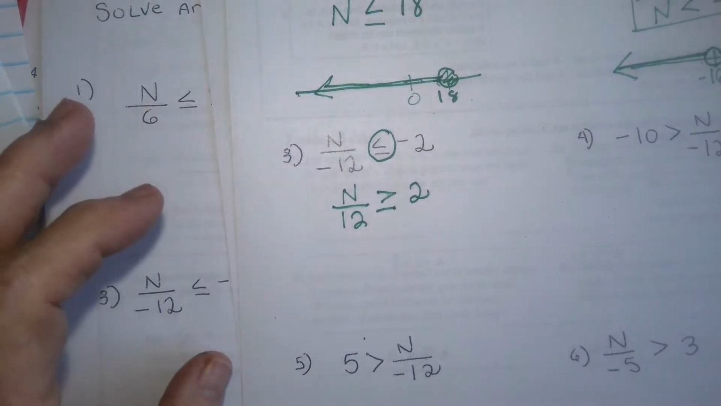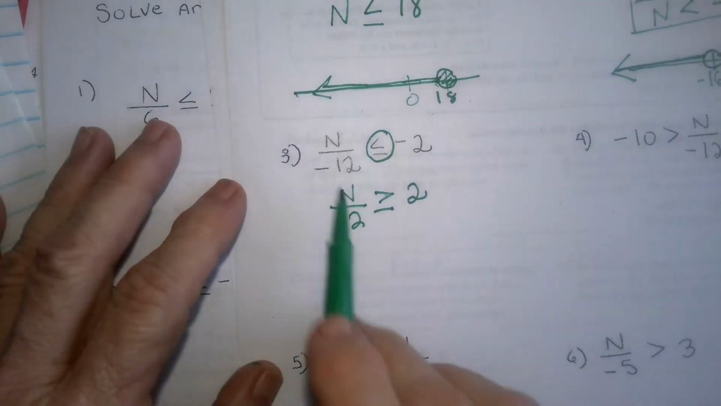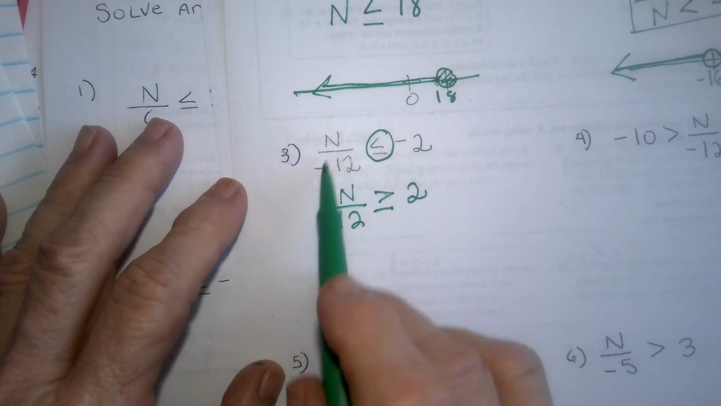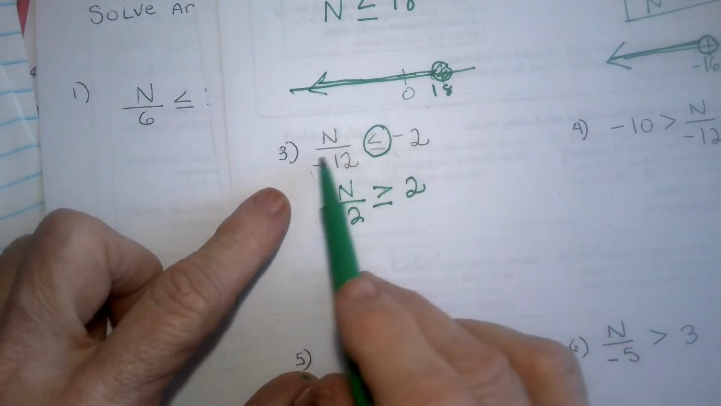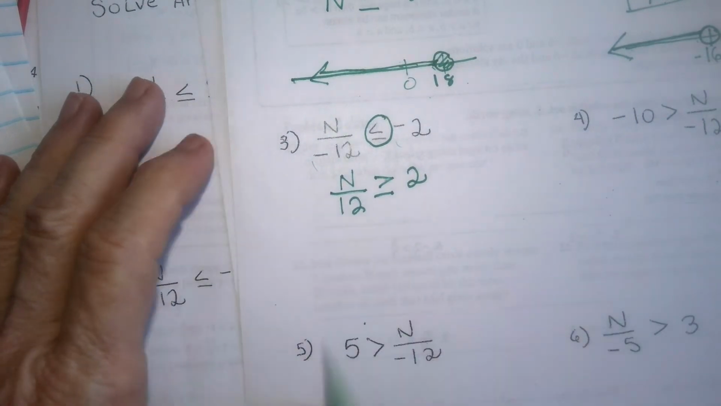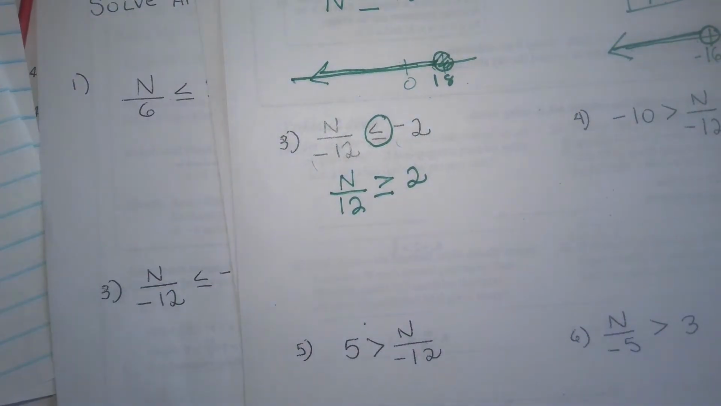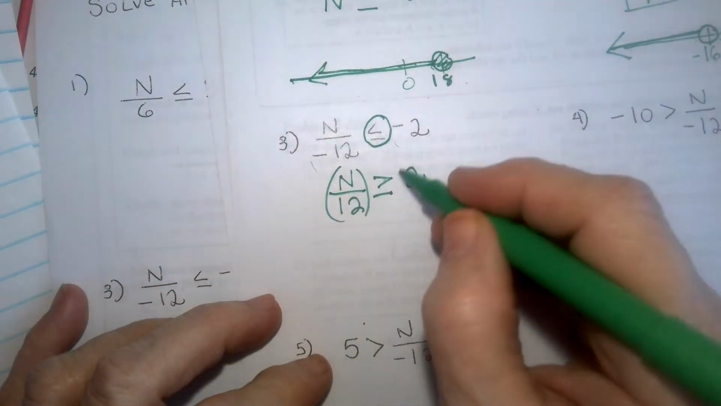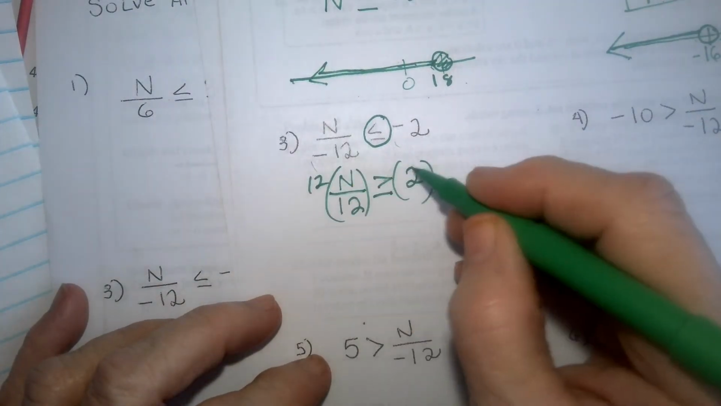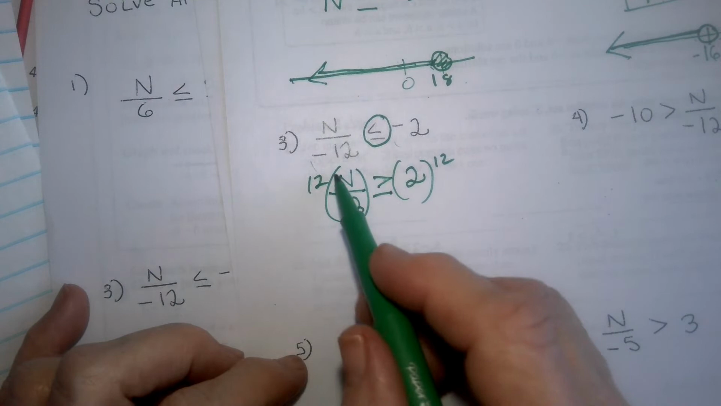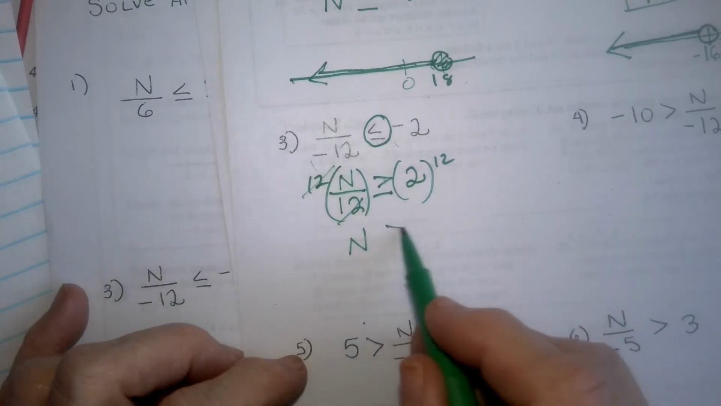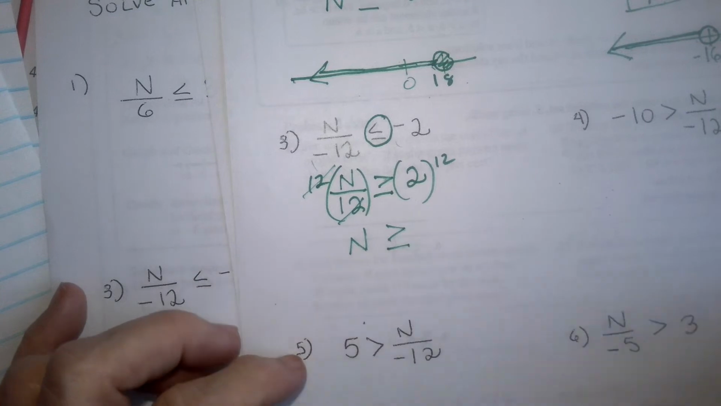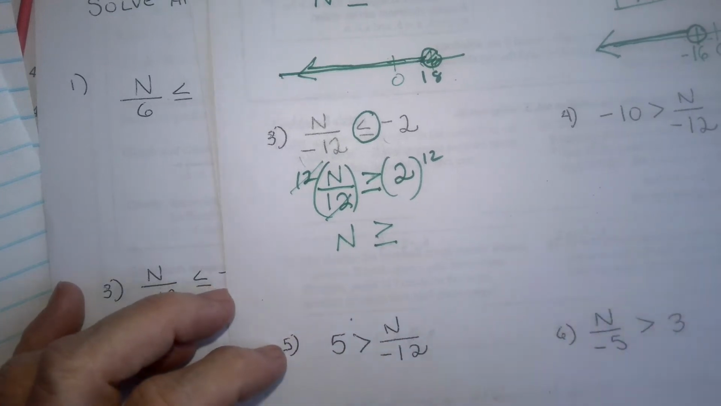So does that make sense? When you're multiplying or changing the sign, it's as if I multiplied by a -1. You have to change all the signs. All right. And then now we can get rid of the 12. How can we get rid of the 12? We're going to multiply by 12. So n is greater than or equal to what? 24.